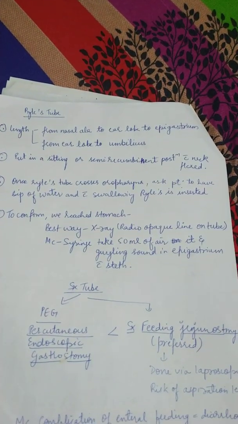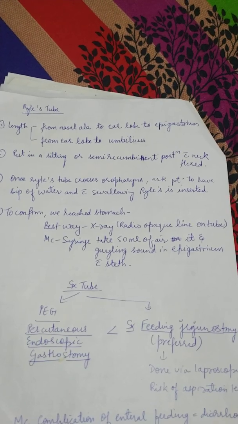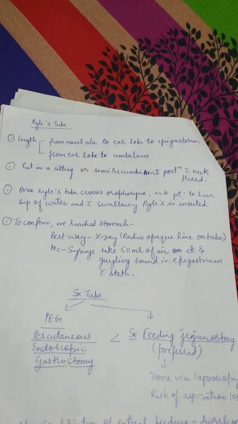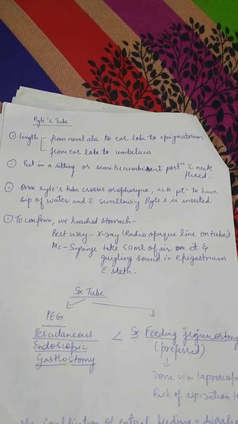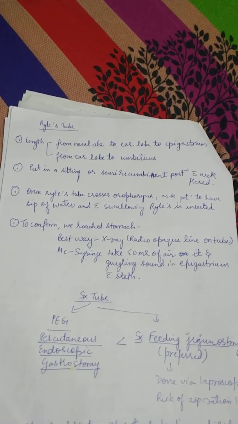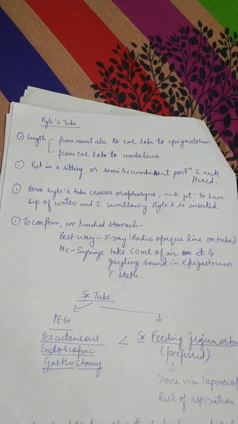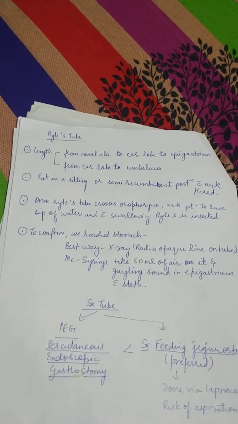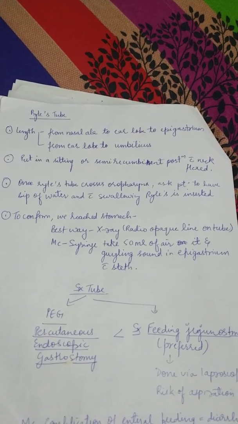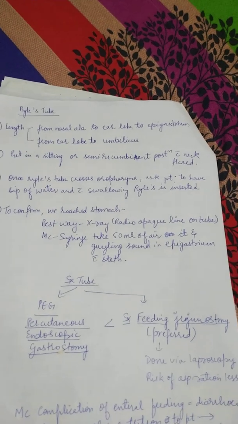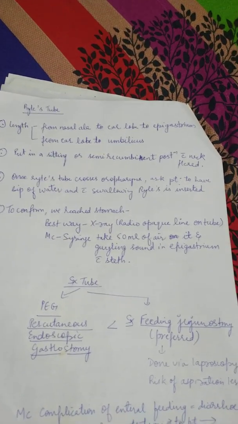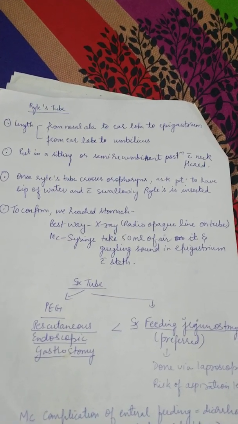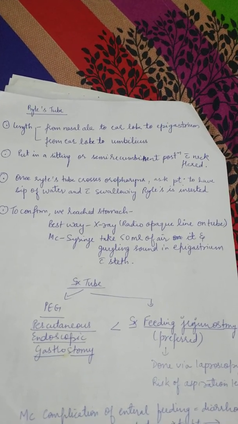Ryle's tube is put with the patient in the semi-recumbent position with the neck flexed. Like a patient sitting in a semi-recumbent position, in that position only you put the Ryle's tube. Once the Ryle's tube crosses the oropharynx, you tell the patient to take water, and with swallowing the Ryle's tube will easily get inside. And how will we confirm that it has reached the stomach?